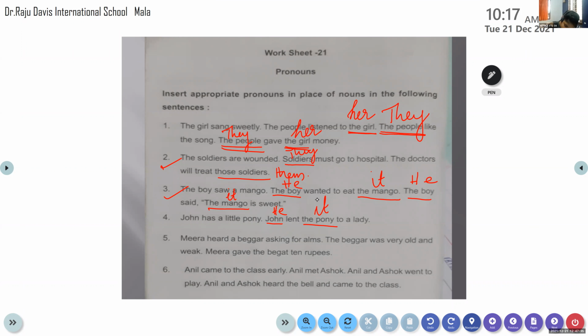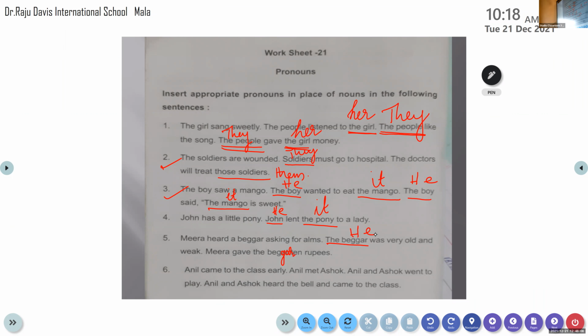Mia gave the beggar, the spelling is wrong there. Okay, this is a printing error. Beggar. Beggar 10 rupees. Now come on, tell me how to replace it with a pronoun. The second line, beggar is repeated. Yes, so here the beggar can be taken, it has the masculine gender. So what we have to do there? He, very good. He was very old and weak.